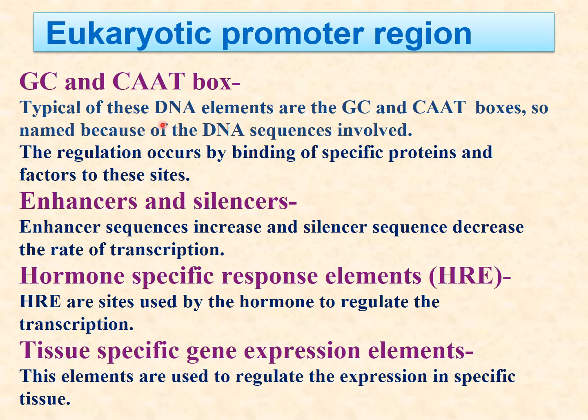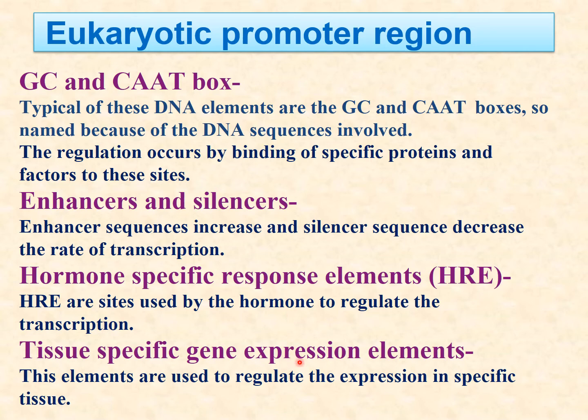Then another promoter region is the CAT box, which is typically a DNA element. The elements are the GC and CAAT boxes, also named as DNA sequences involved. The regulation occurs by binding of specific proteins and factors to this site. Then there are also enhancers and silencers. Enhancers increase the rate of transcription, whereas silencers reduce the rate of transcription. There are also hormone specific response elements. HREs are sites used by the hormone to regulate transcription.